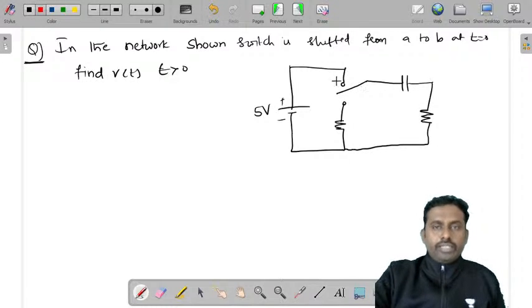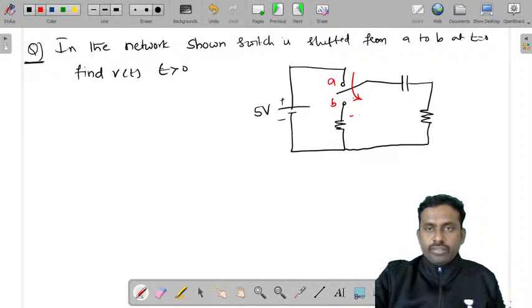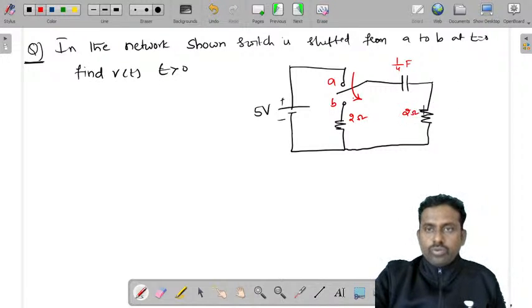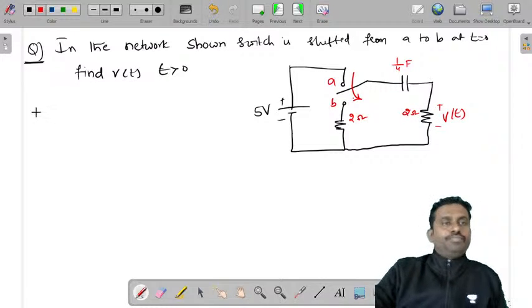This is 5 volts, and the switch is moved from position A to position B. It is made a source-free circuit. Simple, right? When it is at A, it is connected to the source. When it is at B, it is a source-free circuit, so the capacitor will start discharging. The capacitor is 1 by 4 farad, this is 2 ohms, and we are asked to find the voltage across this resistor for t greater than 0.